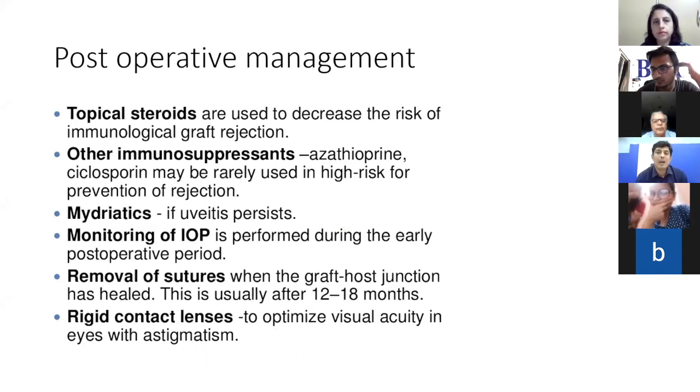Regarding mydriatics, we choose either homatropine or atropine, but make sure that you give it only if there is uveitis and not more than 7 days. Because if you give it for a longer period of time, there is a high chance that you might crowd the angles and cause permanent peripheral anterior synechia.